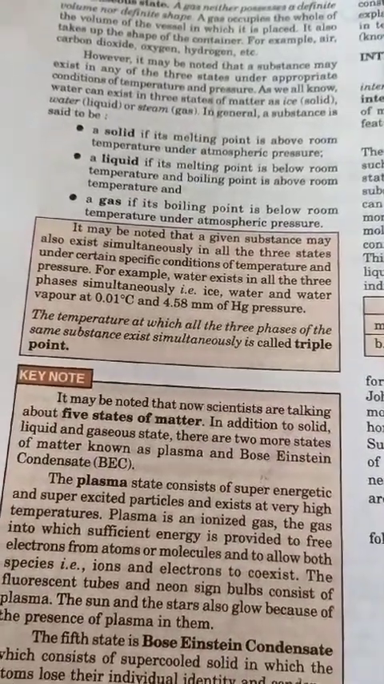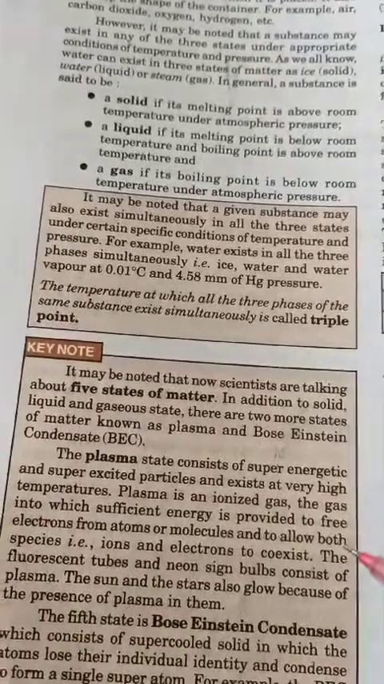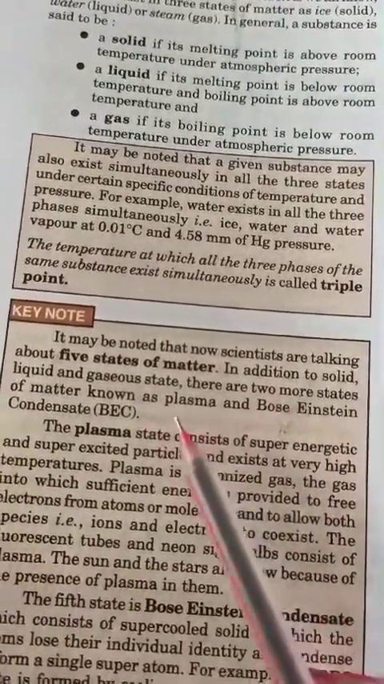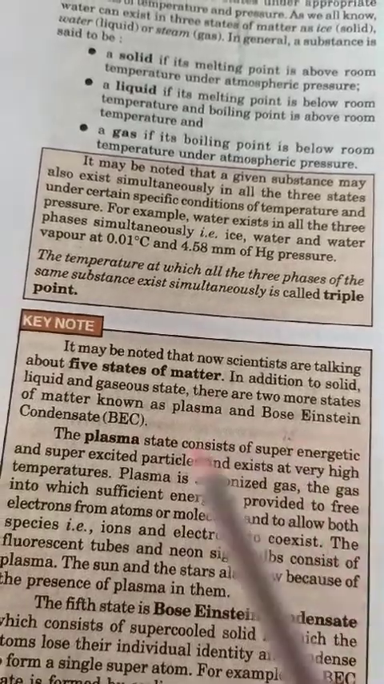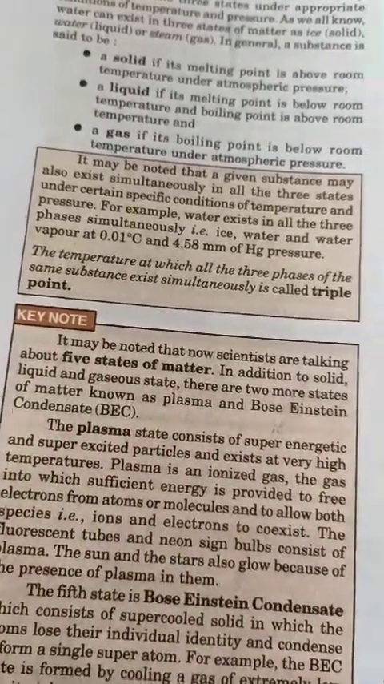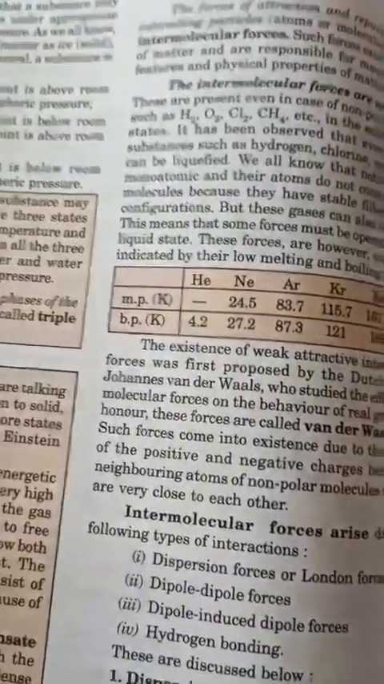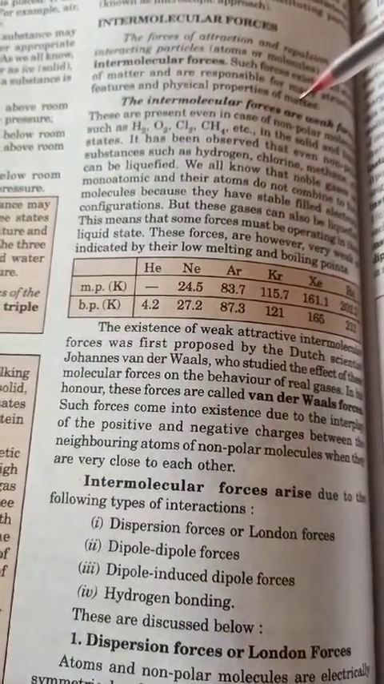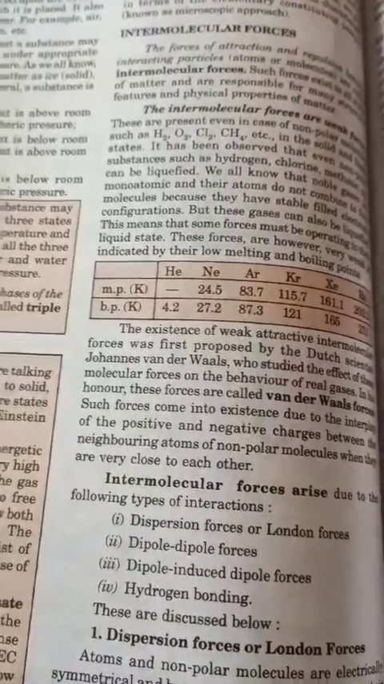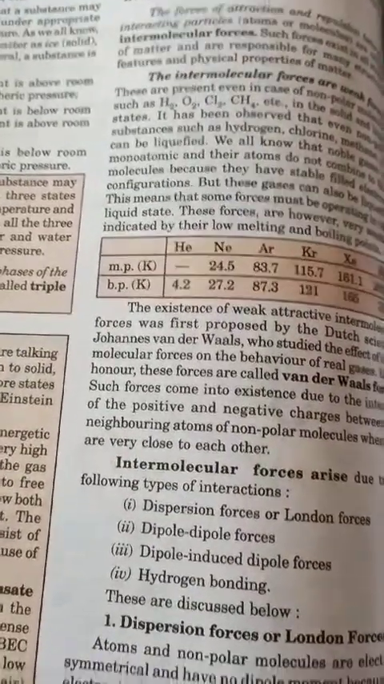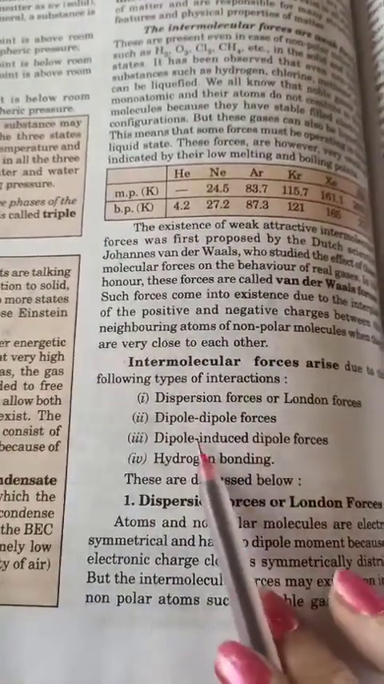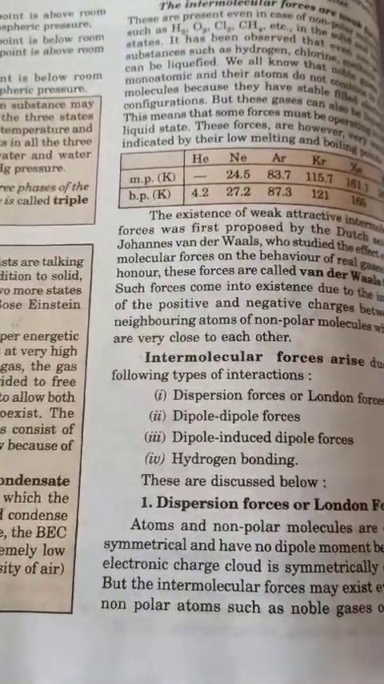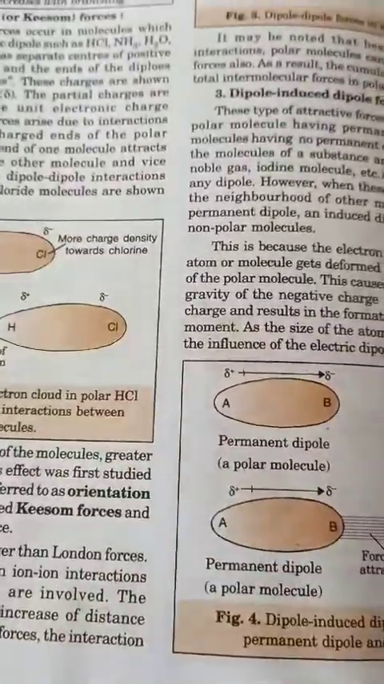You know the five states very well, and two more states are added: solid, liquid, and gases, and we have studied in ninth also plasma and Bose-Einstein condensate. This is also important. This one I have given to you under intermolecular forces of attraction, weak forces. What are the types of intermolecular forces? Dispersion force, dipole-dipole, dipole-induced dipole, hydrogen bonding. You can complete it from the copy.